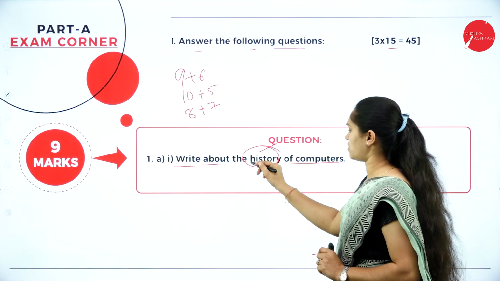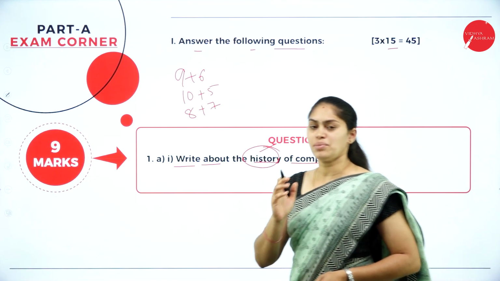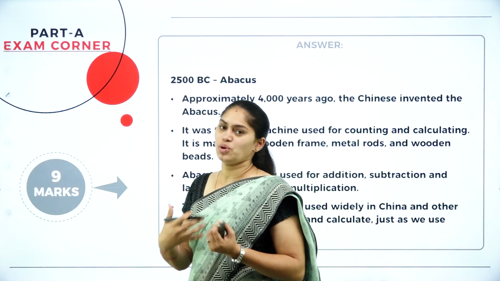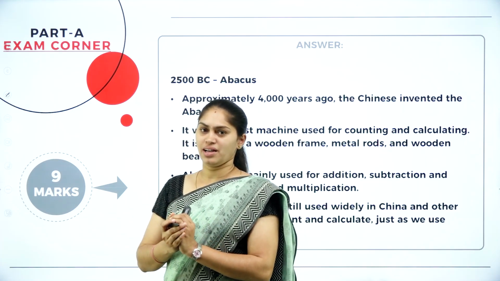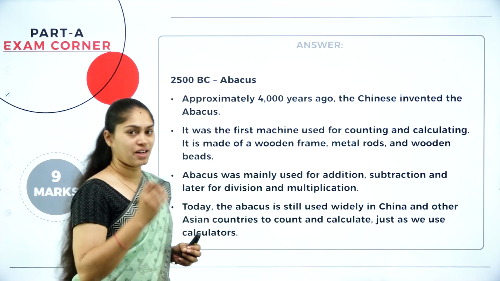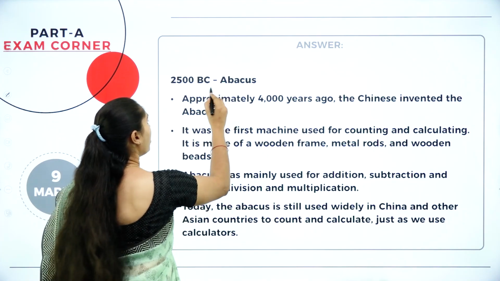What is the first question? Write the history of a computer. How the history of a computer evolved, how the computer has evolved. First you need to understand, when it comes to that, first we have what? Abacus.